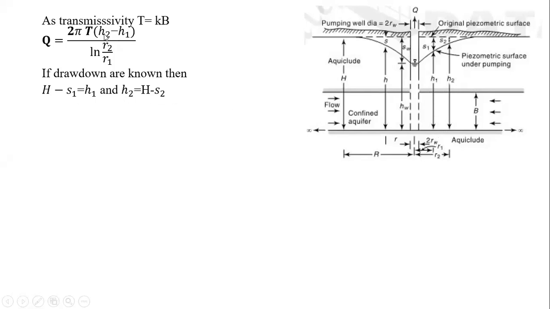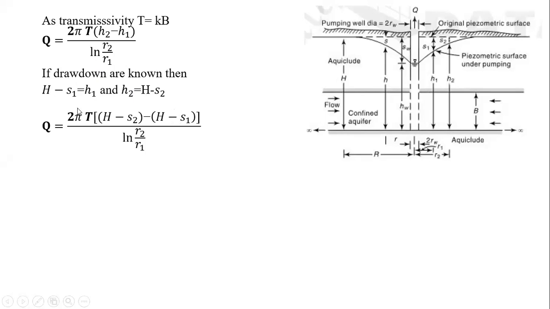Just put those values for h1 and h2 here. R is not going to change, upon R. So what we'll get? Q is equal to 2 pi T, instead of h2 now H minus S2, minus, instead of h1, H minus S1.